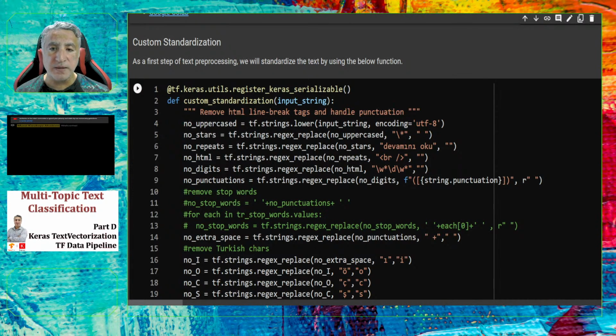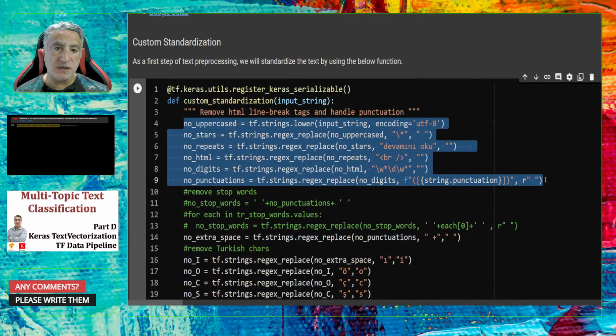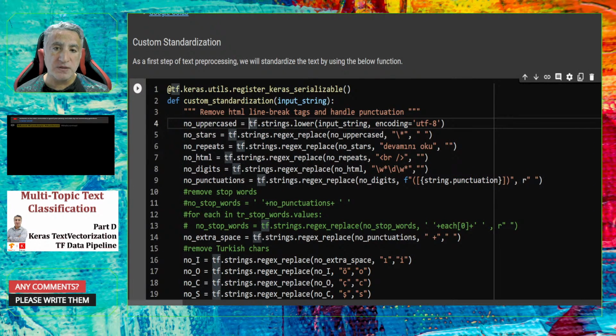Here you see that I already prepared these transformations by using the TensorFlow strings library. Why do I use the TensorFlow strings library instead of the Python string library? Because, as you might notice already, here I use a TensorFlow function decorator.